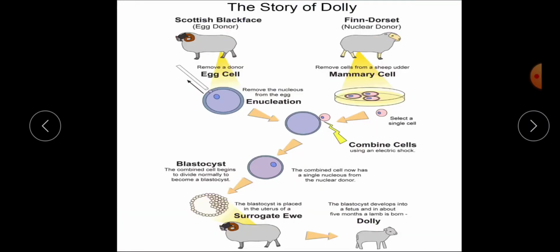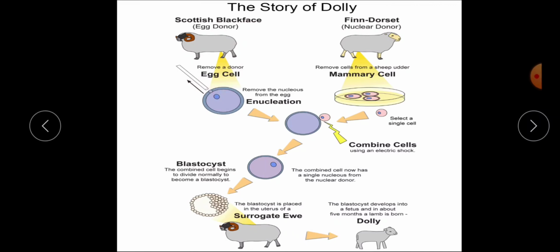Now let's see how Dolly came into existence. So what did the scientists do to produce Dolly? They took two different varieties of sheep. One is Scottish Blackface, another one is Finn Dorset. Here they took the egg from the Scottish Blackface but removed the nucleus, whereas they took one mammary cell.